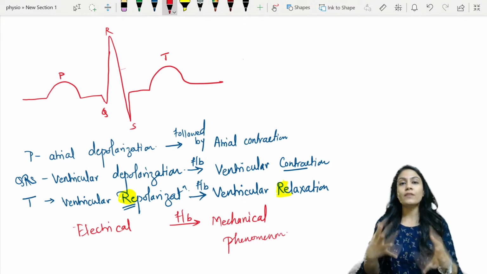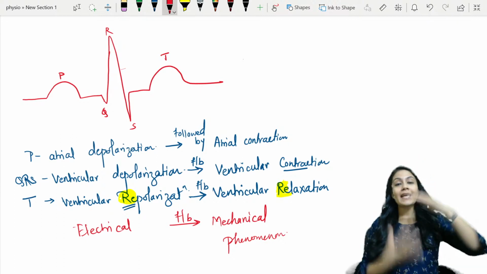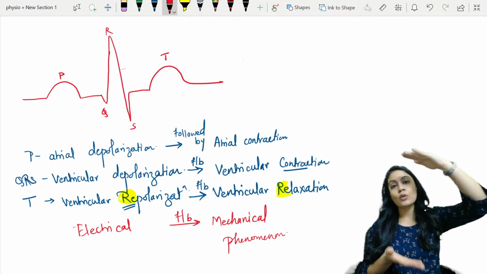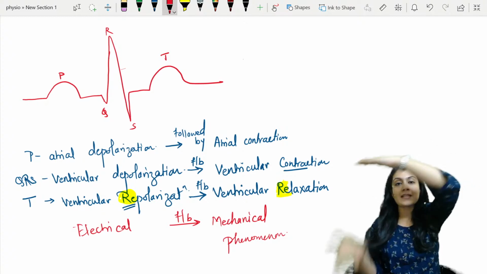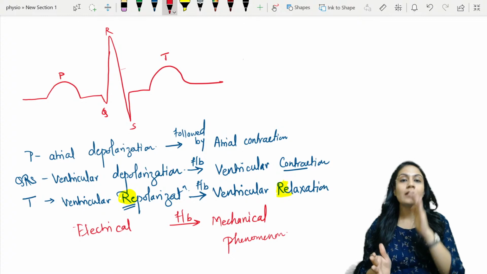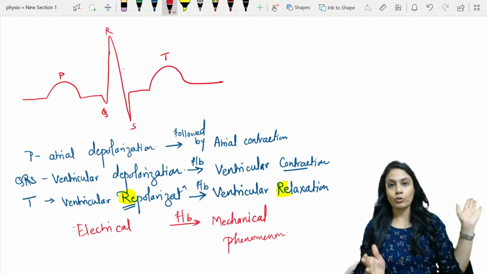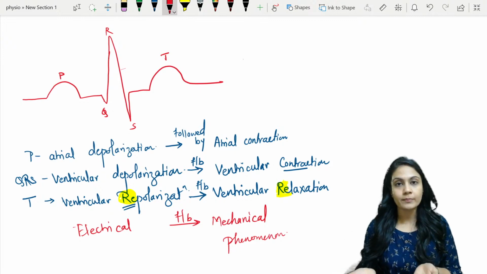So we attach a filter. So the ECG is going to get the highest amplitude of wave, and only that it is going to represent graphically on the graph paper, okay? All the rest of the waves having less potential, it is going to filter out and it won't show on the ECG paper, okay?